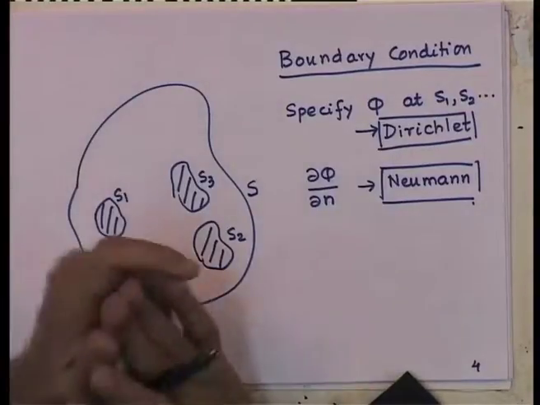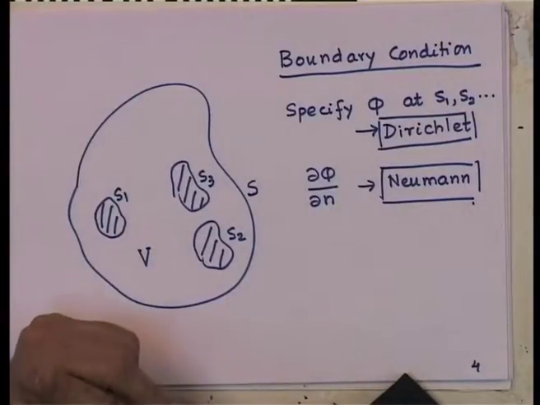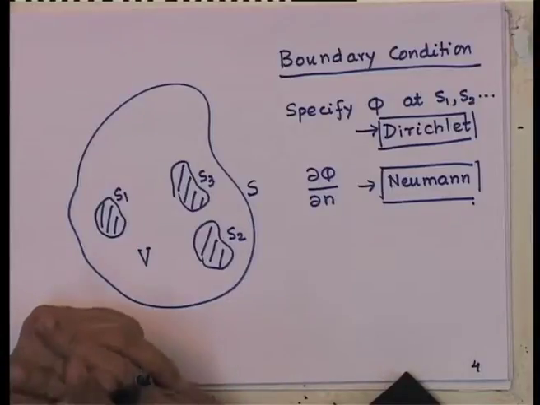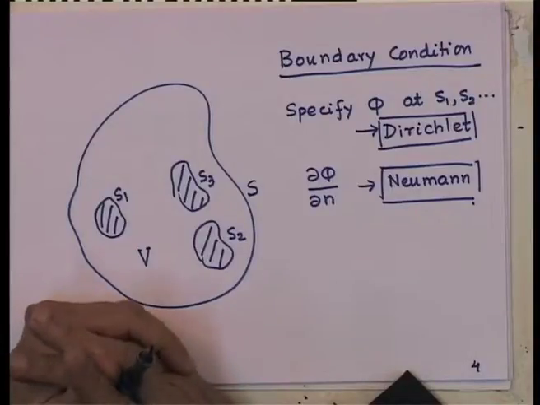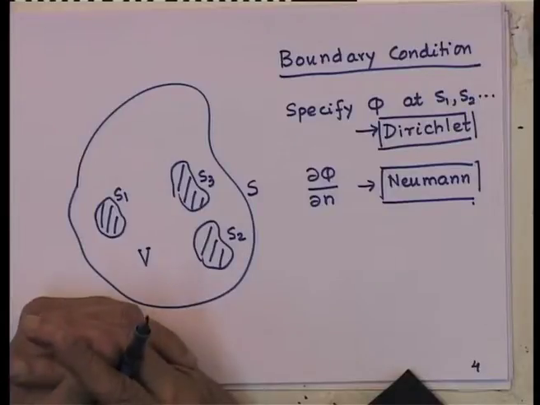So, what we are going to do is to prove that solutions of Laplace's or the Poisson's equation subject to Dirichlet or Neumann boundary conditions will be unique.